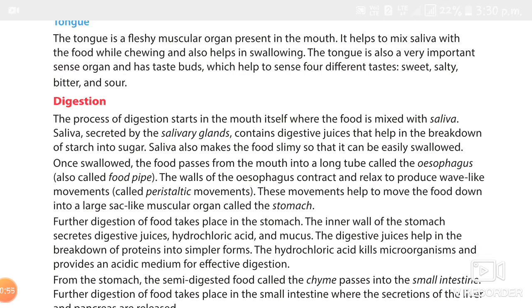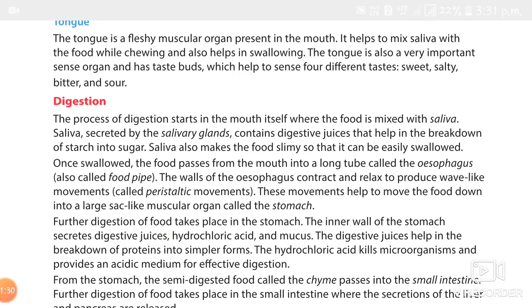The pancreatic juice breaks down carbohydrates, proteins and fats into simple substances. That is, starch in foods like potato, rice and wheat breaks down into glucose. Do you know what glucose is? Glucose is a kind of sugar.